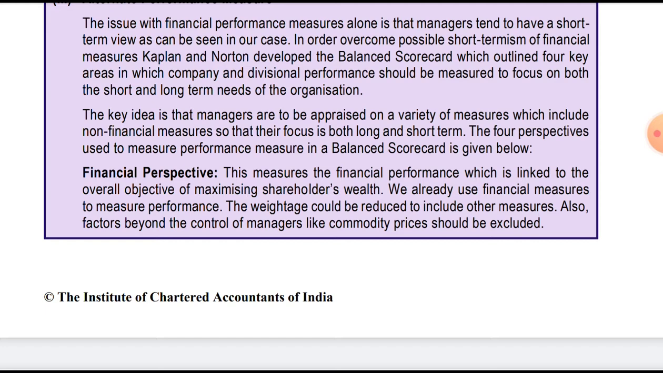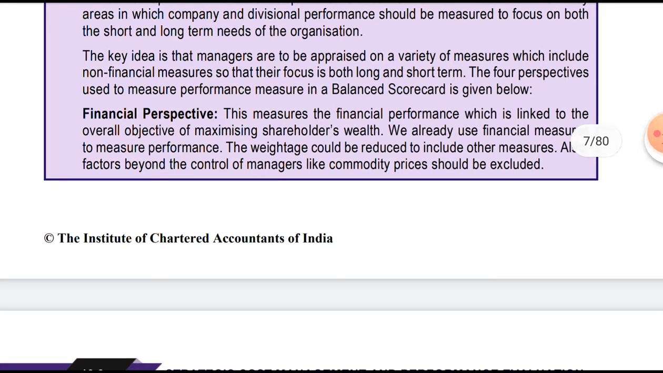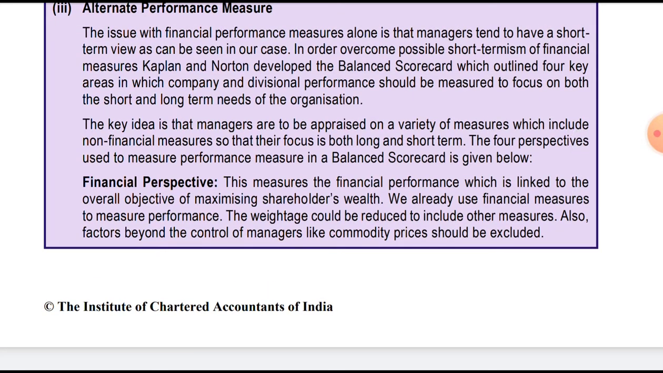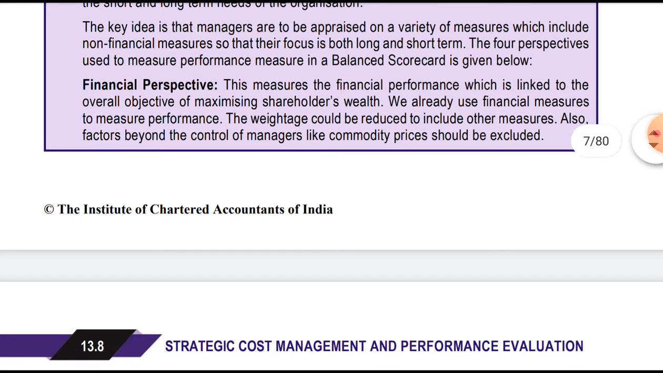The four perspectives used to measure performance in the balanced scorecard are given below. The above was just the basic concept, that it should be seen from all perspectives. The performance appraisal should be based on all the perspectives rather than just the financial perspective. The financial perspective measures the financial performance, which is linked to the overall objective of maximizing shareholder wealth, the basic objective of the company.